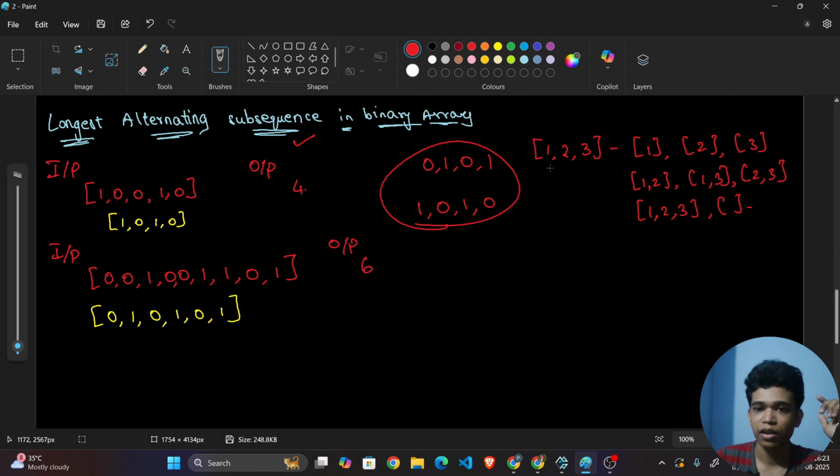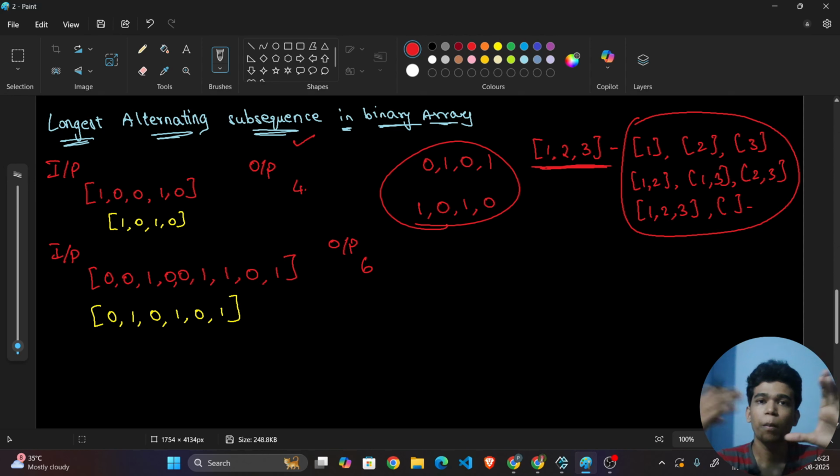So subsequence means, if we take for example 1 2 3, then I can tell you that these are all the possible subsequences we can form. What is meant by subsequence? The definition is, a subsequence is a part of the main string, or a subset of the main string, where it can be contiguous or it may not be contiguous, but it should be in order. Which means, see here, 1 and 2 can be a subsequence, whereas 1 and 3 can also be a subsequence. While 1 and 3 are a subsequence, this 2 is eliminated, right?